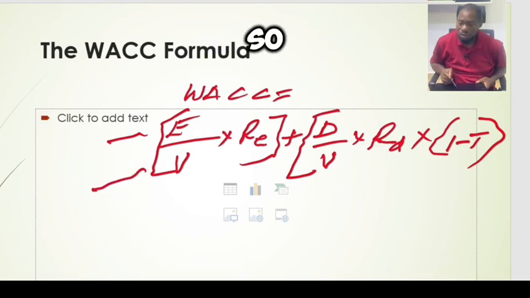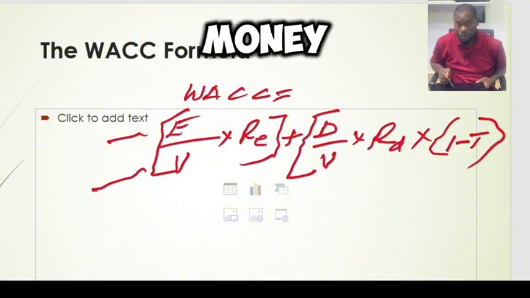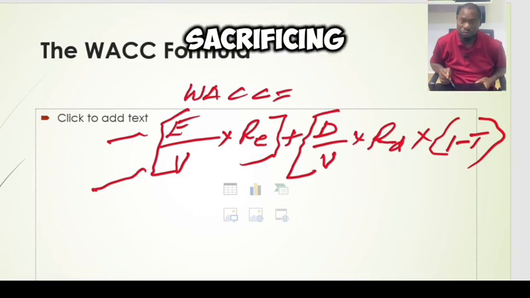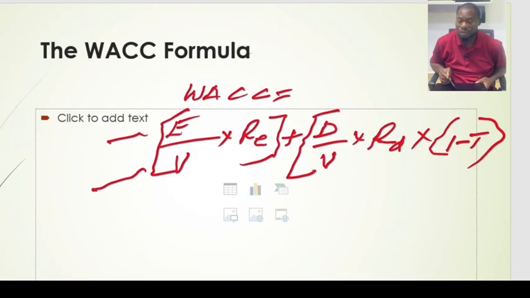Now this RE is the cost of equity. As we said, people who sacrifice their money and give it to the company in the form of buying shares expect to get some returns. This is their expectation, the cost of the equity.